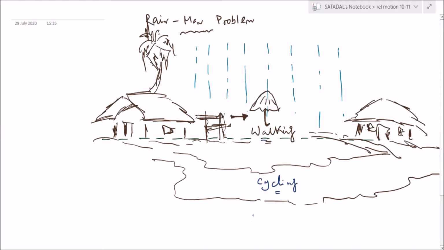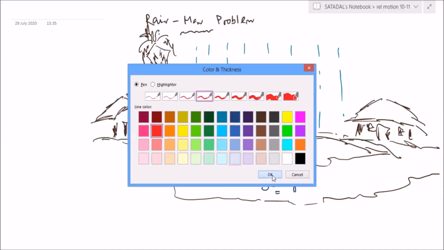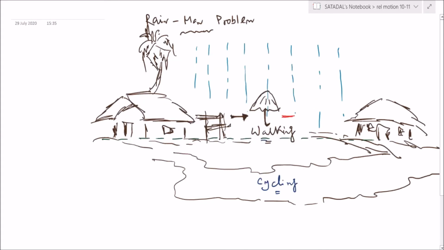Okay. What is the fundamental difference? The fundamental difference is very simple. While he is walking, if his speed in this direction is v walking, and here it is v cycling, then one thing is quite obvious: mod of v cycling has to be greater than mod of v walking.